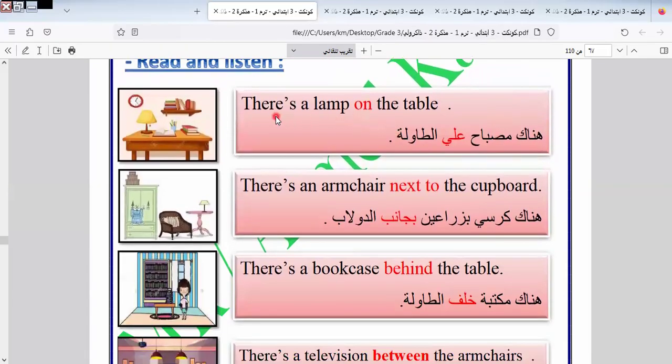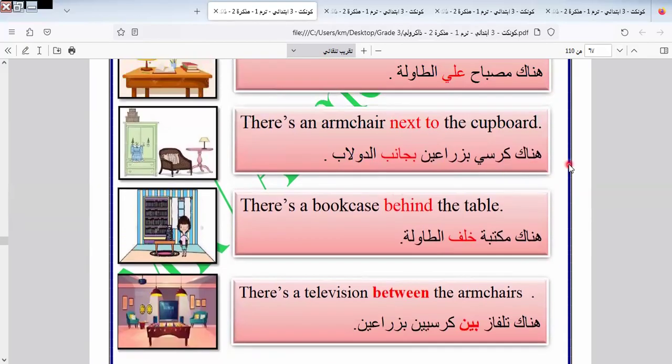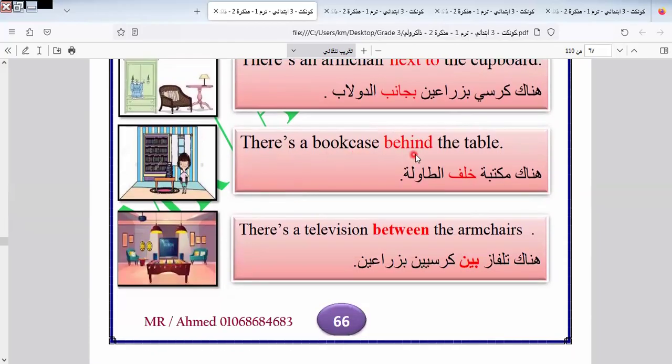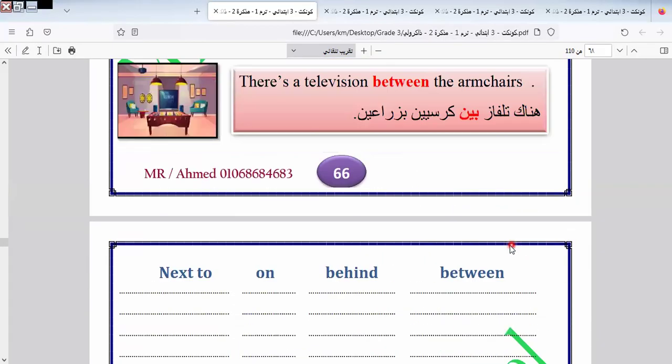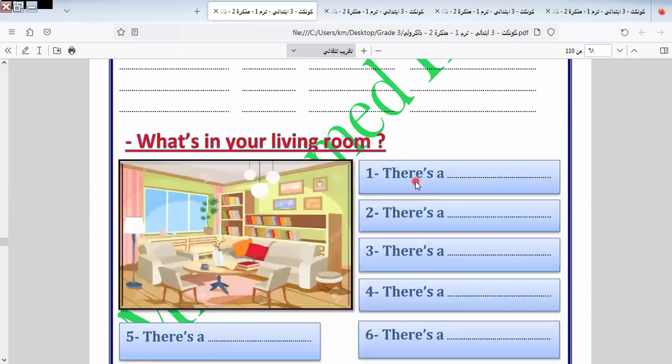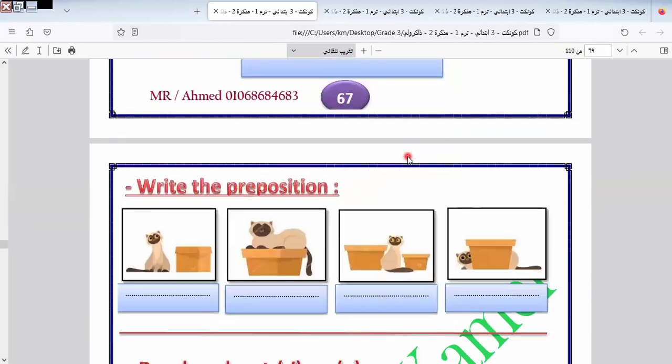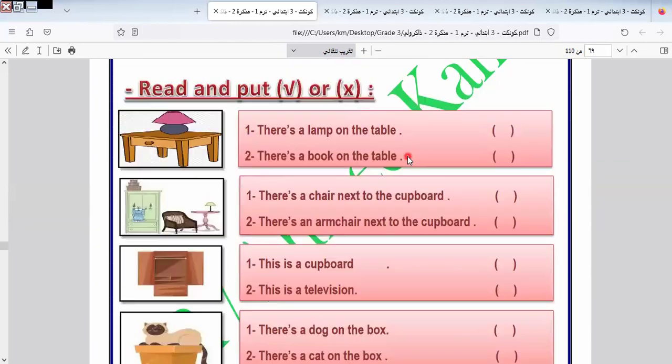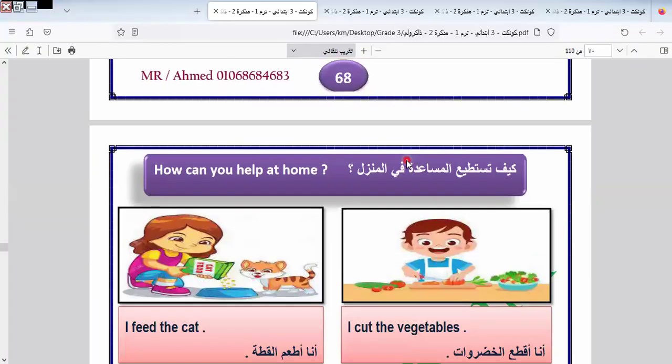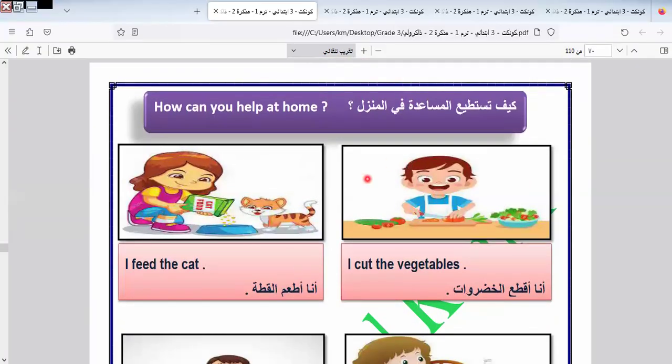Okay, here we have: There is a lamp on the table. There is an armchair next to the cupboard. There is a bookcase behind the table. There is a television between the armchairs. Okay. Let's continue. This is what we see in the living room. I will answer the general question related to this unit.